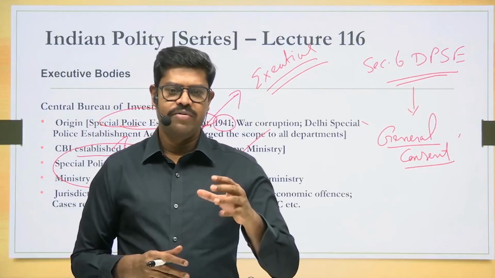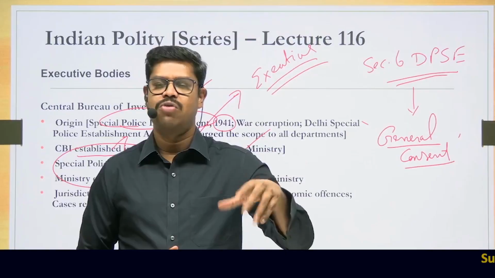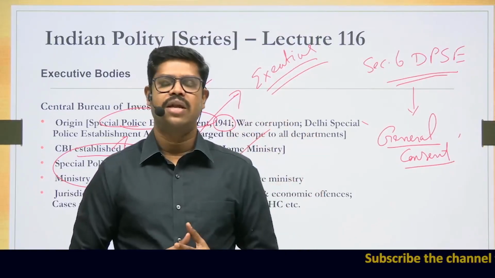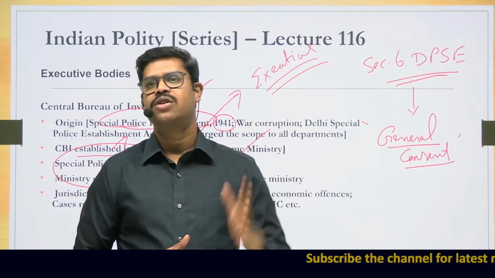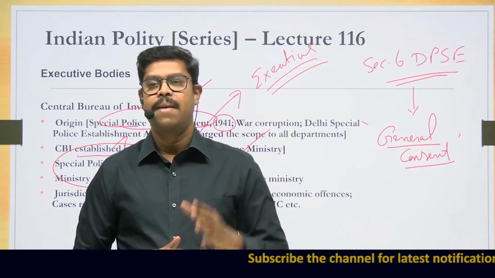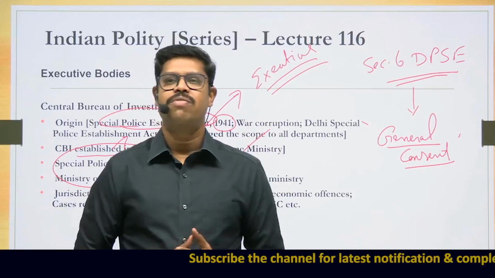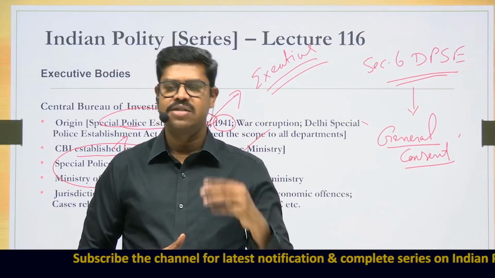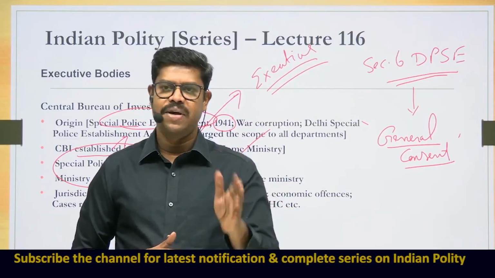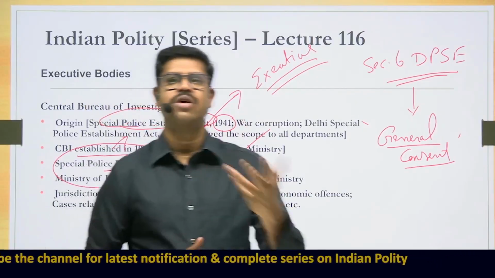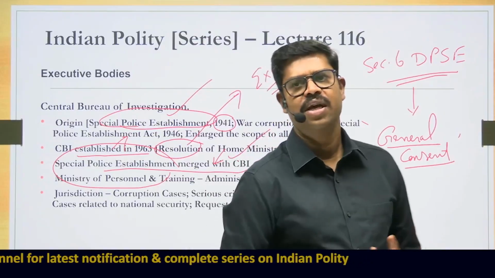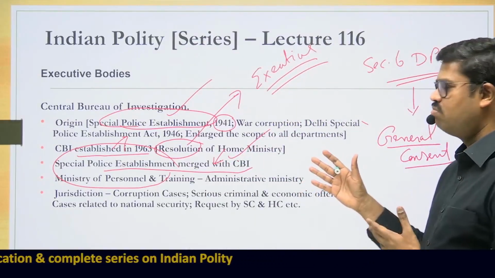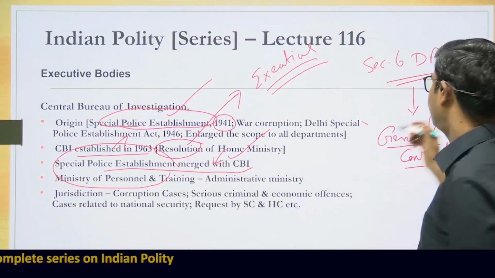If they have to investigate a central government employee outside the territory of Delhi, still they can enter and they can carry out the investigation. There is no need for the approval of the states. But if they have to investigate against a state government official, yes, they need the approval of the state. And also, if a matter is directed to the CBI, either by the Supreme Court or the High Courts, then also there is no need to take the permission of the states. So these are some of the exceptions given as per the Supreme Court judgment.